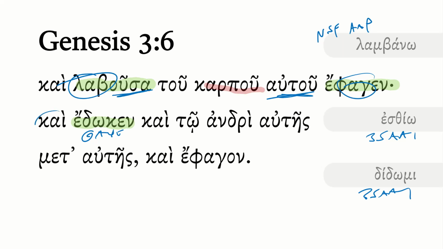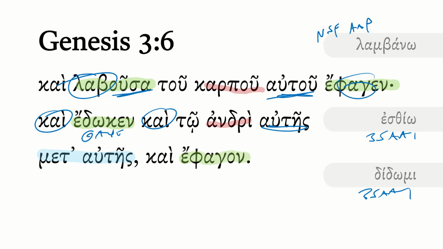In this case, because you already have a kai as a conjunction, this kai would be also. To andri autes, so it's her husband, that is Adam. We find out that he is met autes, so he is with her. Now, where was he previously? When the serpent basically takes Eve as his prey, don't know. He had abandoned his post. Now, though, when he's with her, she gives him this fruit, not telling him perhaps where it's from, not telling him what Satan had said about it, and they ate.